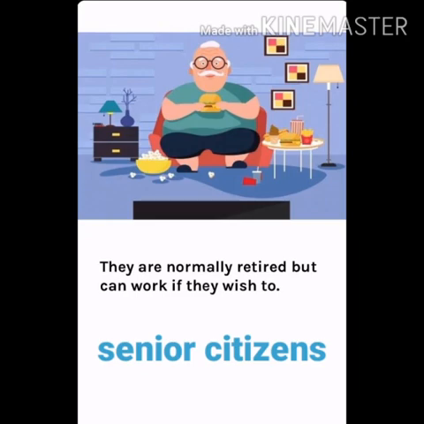They require help in their day-to-day activity. They are known as senior citizens, but their knowledge and experience is very, very important for the country in different sectors. Now this was all about age structure.